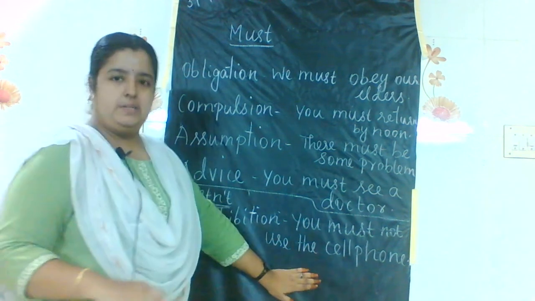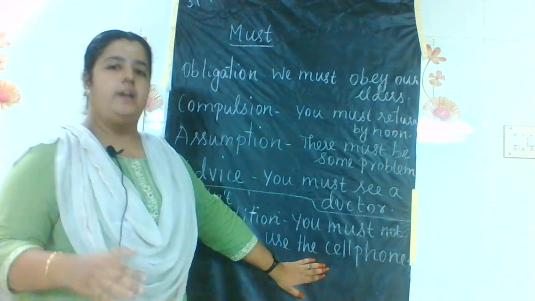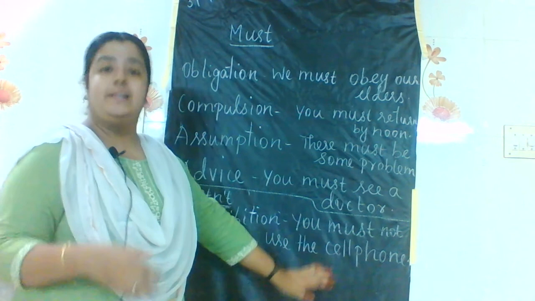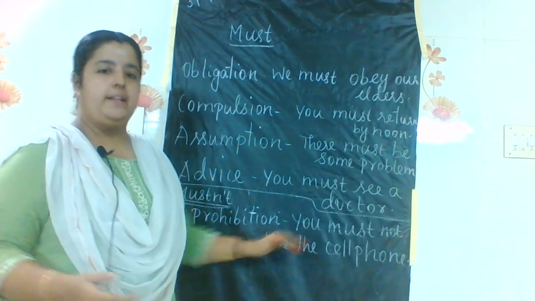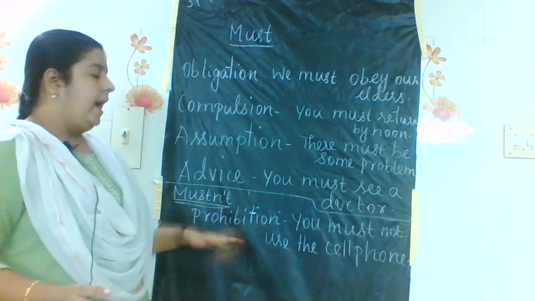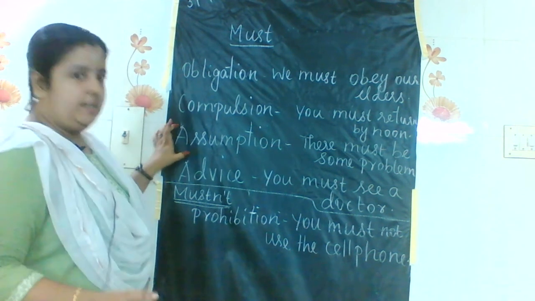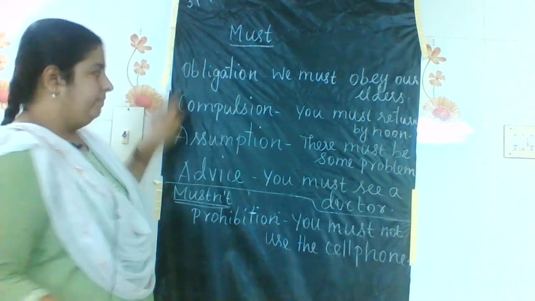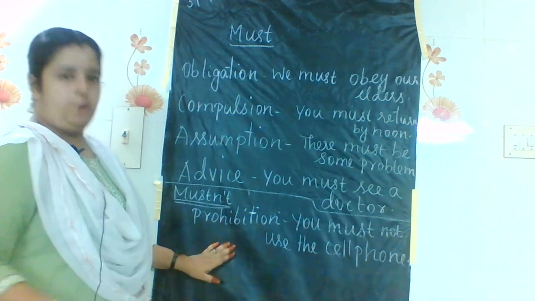You must not use the cell phone. Cell phone is a general example I have given. You can tell, you must not use the cell phone in school. You must not use the cell phone unnecessarily. You must not roam unnecessarily. We can take that kind of category in the prohibition form. So for must we have 4 things, and must not comes mostly under prohibition, or sometimes under the assumption category also. So these are the things: first obligation, next compulsion, next assumption and advice. For must not we have the prohibition form.